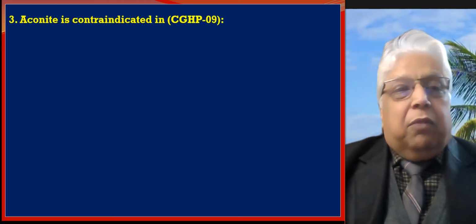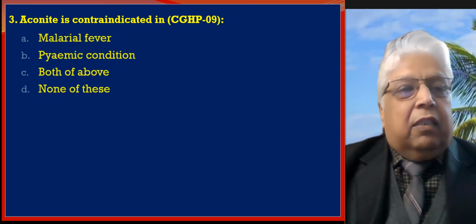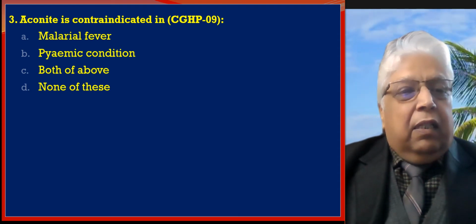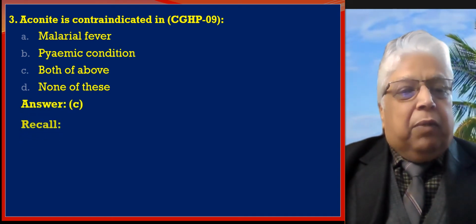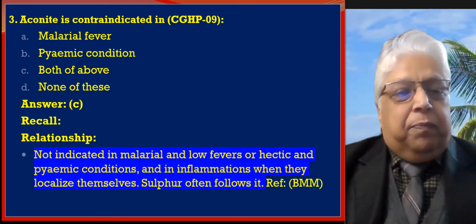Number 3 MCQ tells us that aconite is contraindicated in: number 1, malarial fever; number 2, pyemic condition; number 3, both of above; number 4, none of these. The answer is C, both of above. Let us see the relationship.